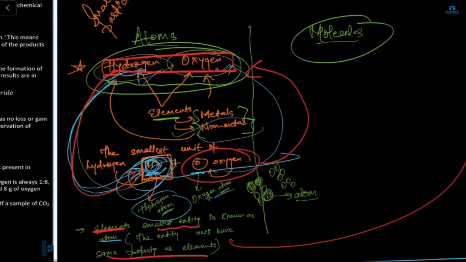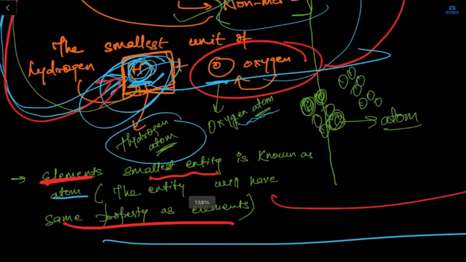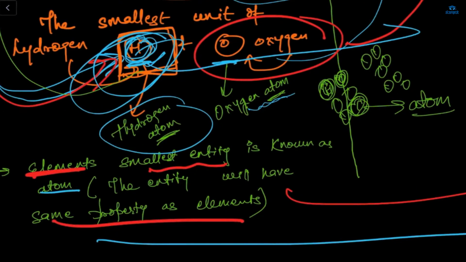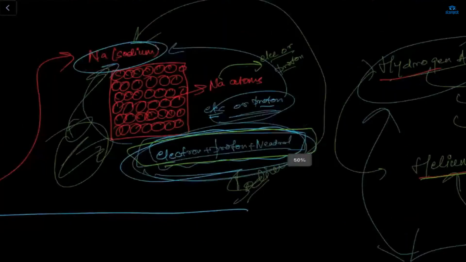Okay, so here, what about atoms? Atoms we already studied, no? We all know about hydrogen and oxygen. These are the elements. Elements are of two types, the metals and the non-metals. And here the smallest unit of hydrogen is H, and here it's O. So what is an element? The smallest part of an element is known as the atom. And this part is also clear, right?